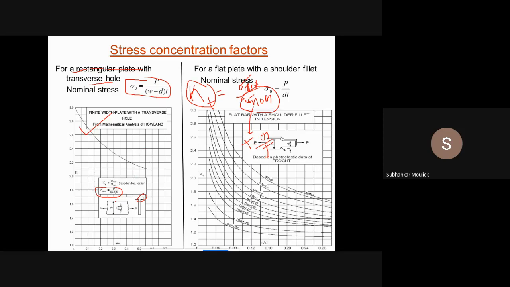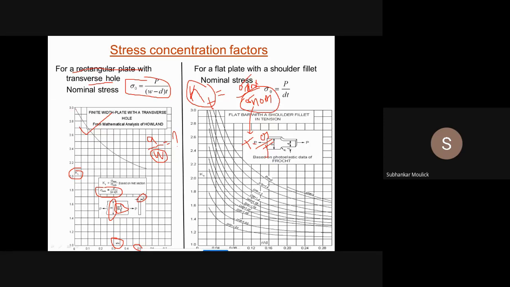Fine. I need to calculate Kt. How can you calculate it? See, on the x-axis there is a term called A by W. A is the hole diameter, which is given in the problem. W is the width of the plate, which is also given in the problem. So I can get the ratio. I will divide A by W, which will give me some value. Assume that value is 0.5.